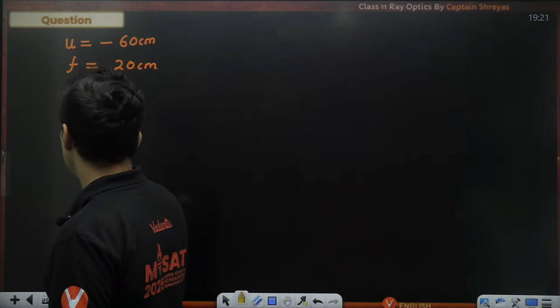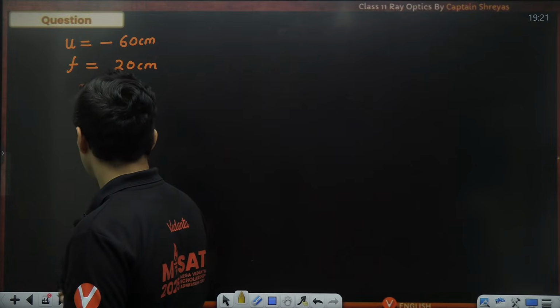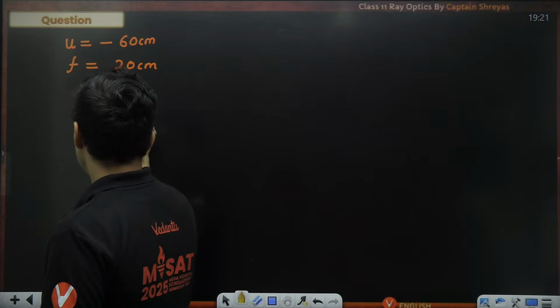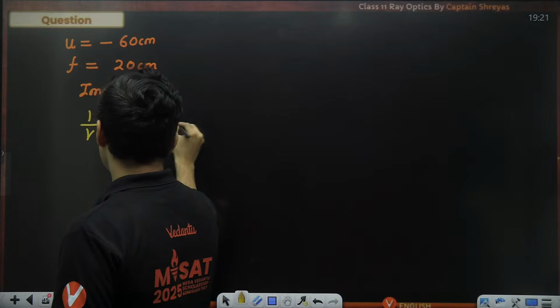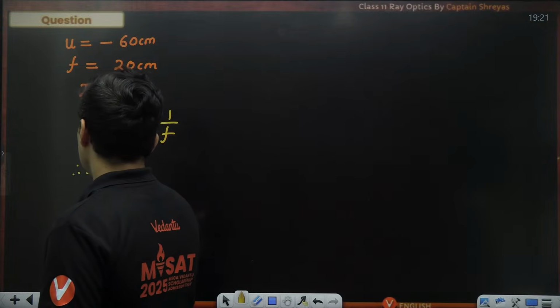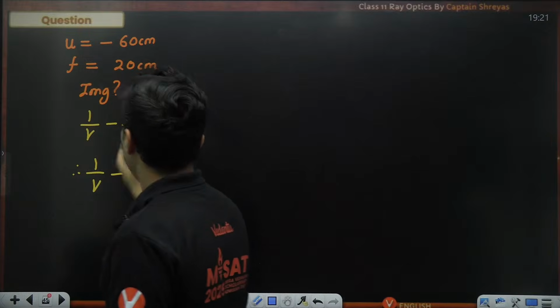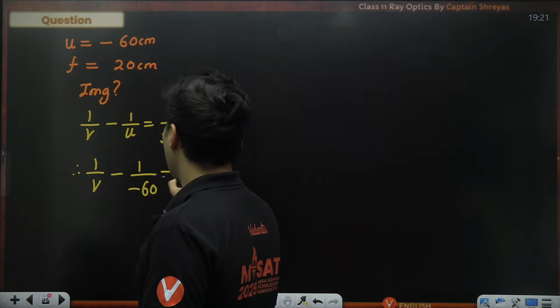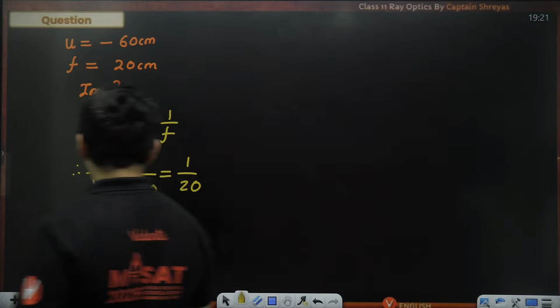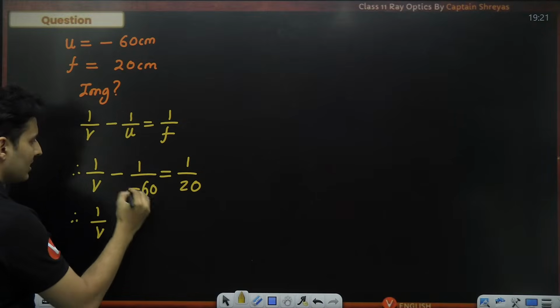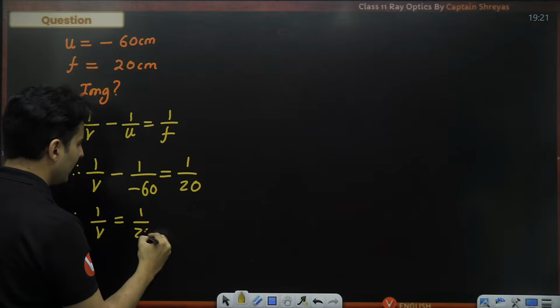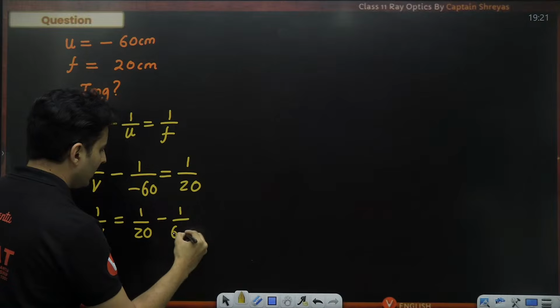So let's start with the lens formula. 1 by v minus 1 by u is 1 by f. Object distance, as you can see, is negative 60. f is positive 20. So this is positive, which is going to go on the other side as a negative number.